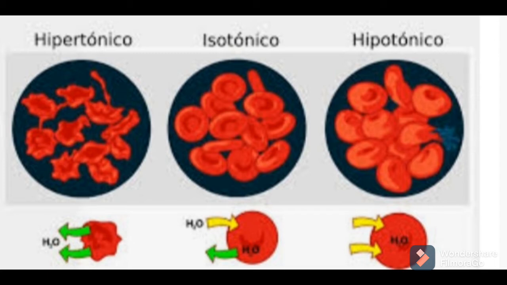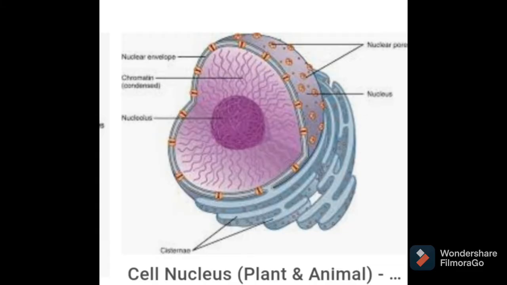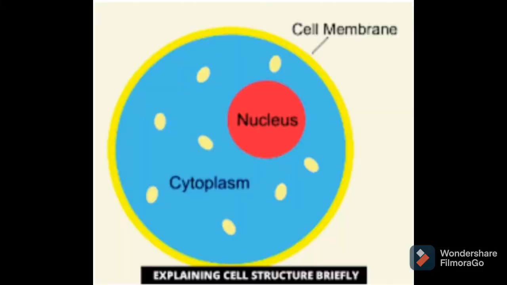Now we are actually going to start about our cell organelles. Out of the cell organelles, we have studied about cell membrane and cell wall in my previous video lecture. So today we are going to study about two different cell organelles which are the most important cell organelles in the cell. First is nucleus and second one is cytoplasm. So you can see in the diagram basic structure of cell. We have discussed this structure many times.